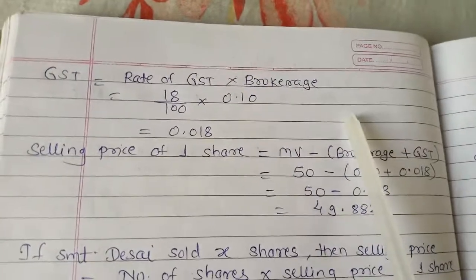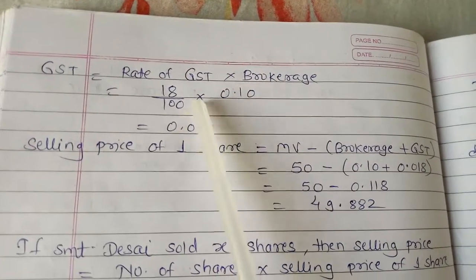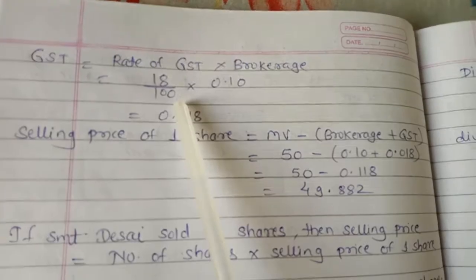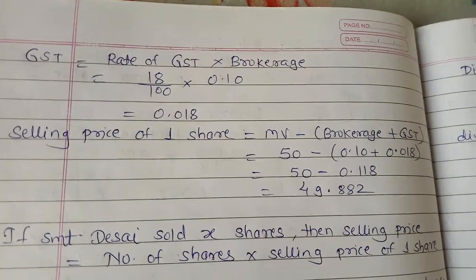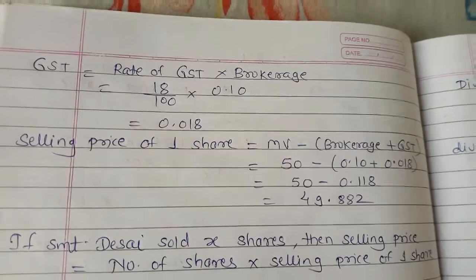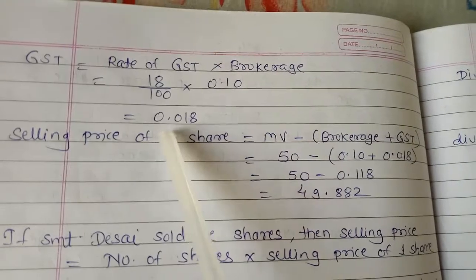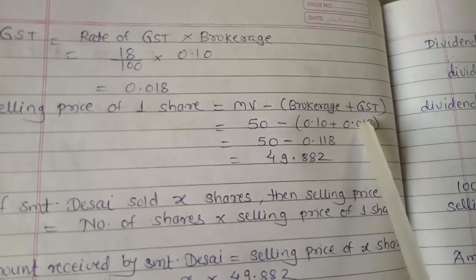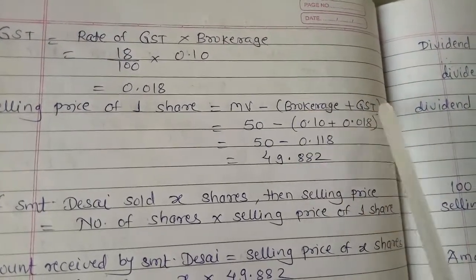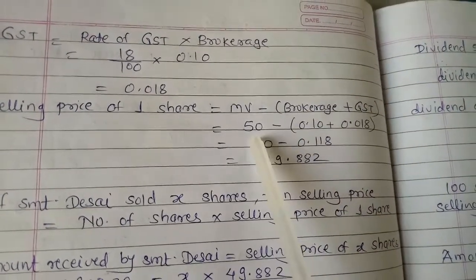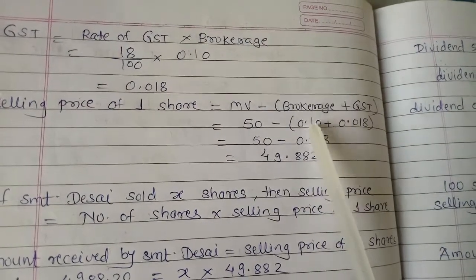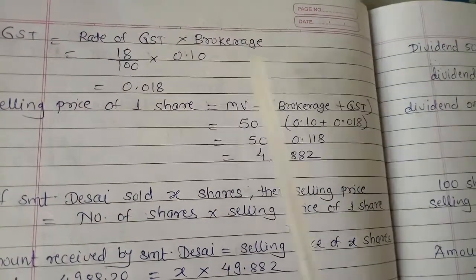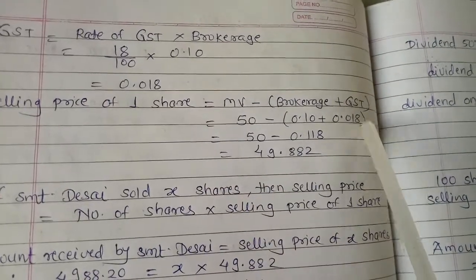The next part of this example is to find the GST. The GST is the rate of GST into brokerage. The rate of GST is 18%, so 18 upon 100 into 0.10 brokerage, and by calculating we get 0.018. Then the selling price of one share is equal to market value minus the brokerage plus GST. The market value is 50, minus the brokerage we found, that is 0.10, plus the GST we just found, that is 0.018.